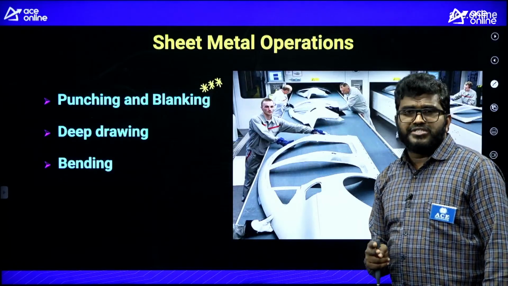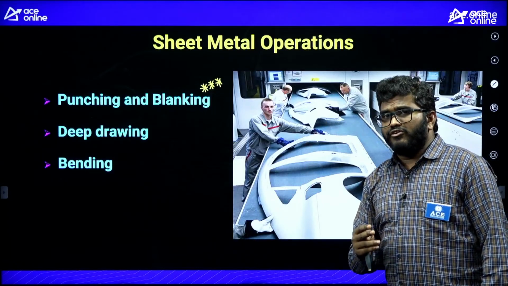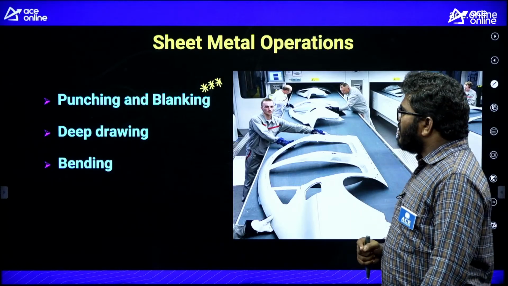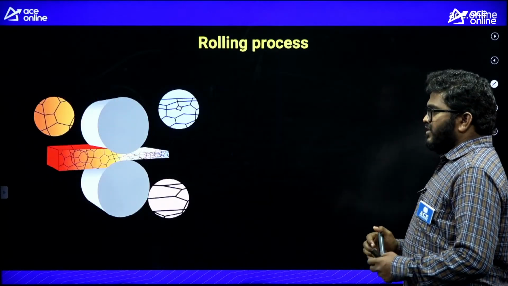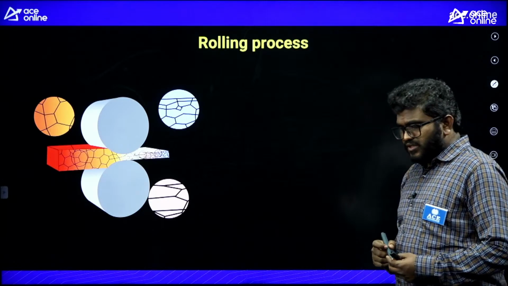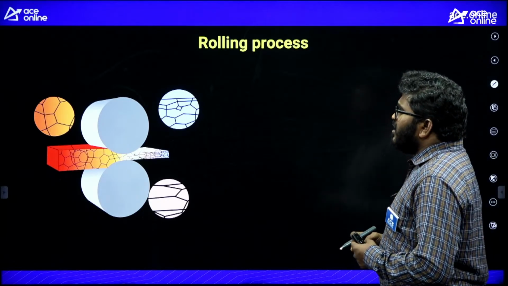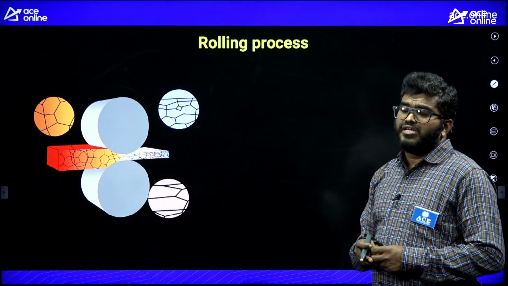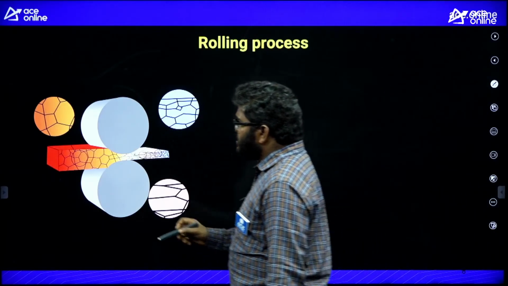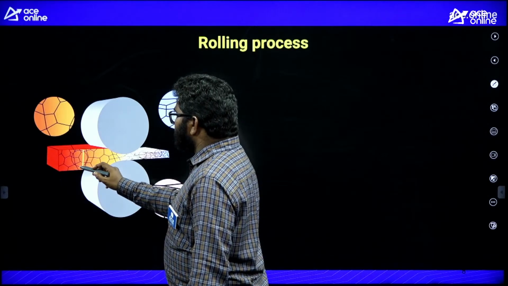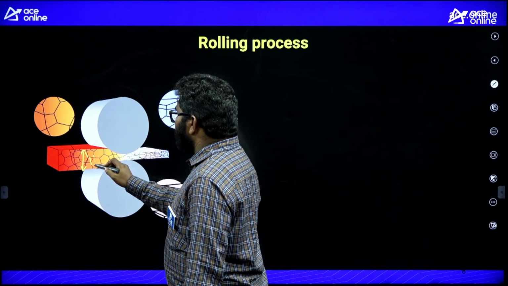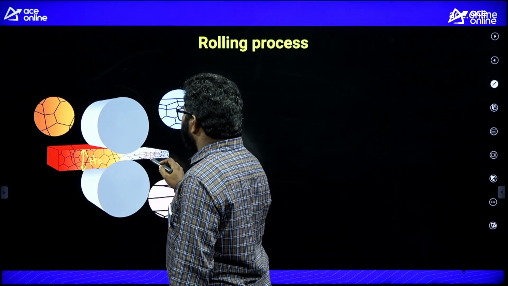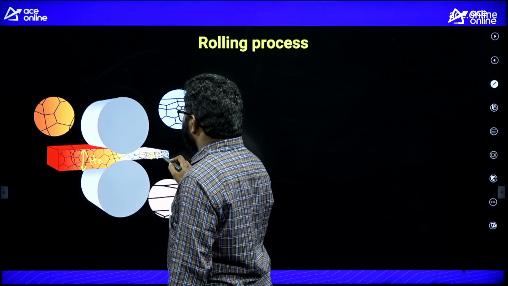Okay, these 2 operations are very, very important for your GATE and ESE exam. So first of all, rolling operation. In a rolling operation, we are reducing the cross-sectional area, we are reducing the thickness of the sheet material. This is the initial thickness of the sheet material, H0. This is the final thickness of the sheet material, H1.